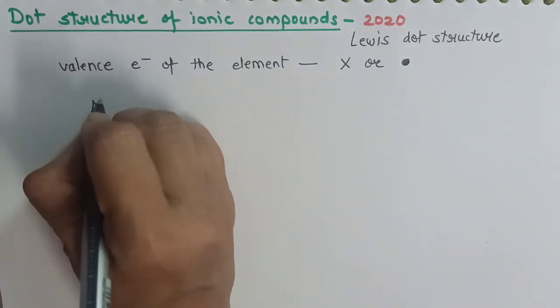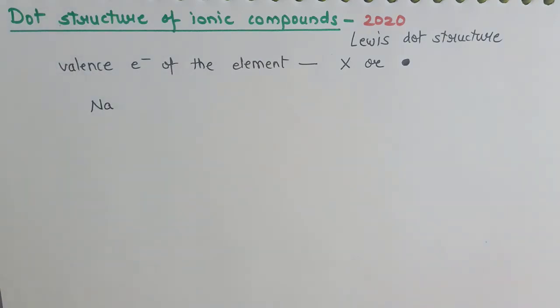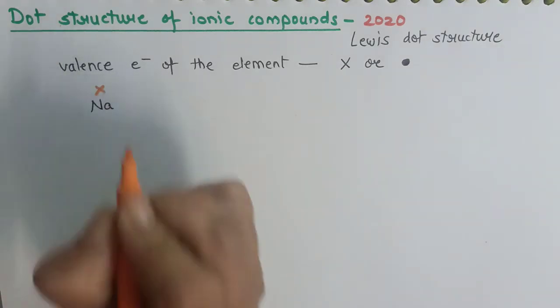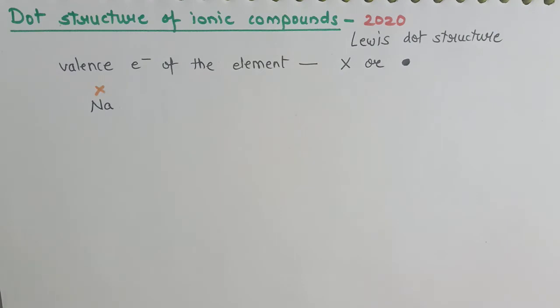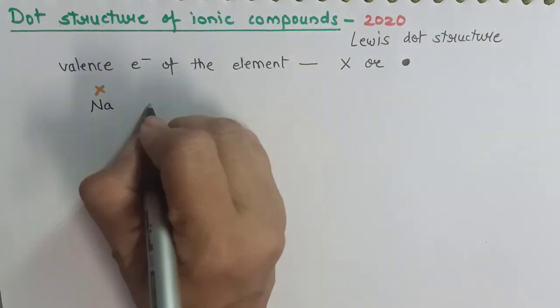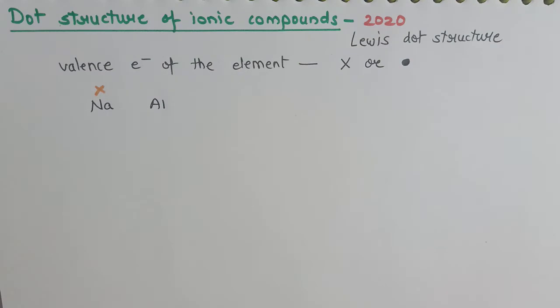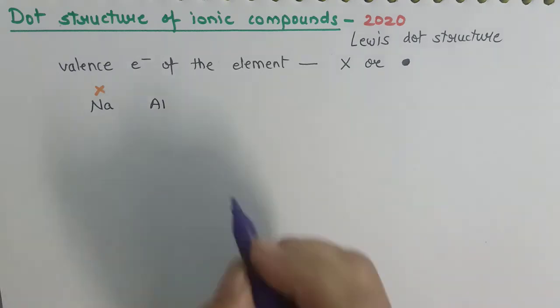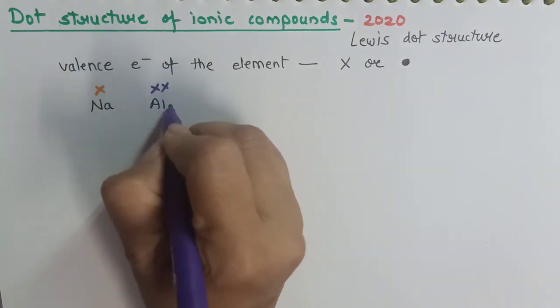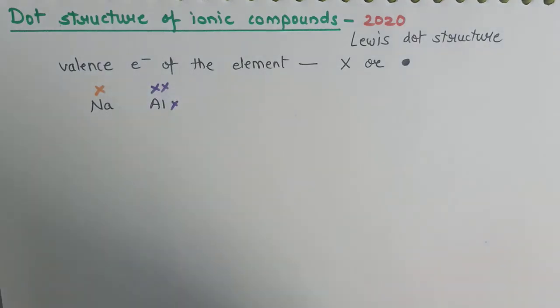For example, if I want to represent the dot structure of sodium, how many electrons are present in the outermost shell of sodium? What is the number of valence electrons? 1. So I will put only 1 cross. Suppose I want to draw the dot structure of, let's say, aluminium. How many electrons are present in the outermost shell of aluminium? 3. So how will I represent? The electrons are represented generally in pairs. So 1, 2 and 3.